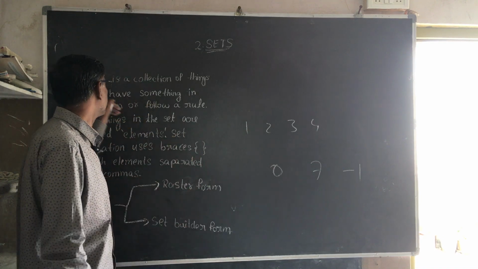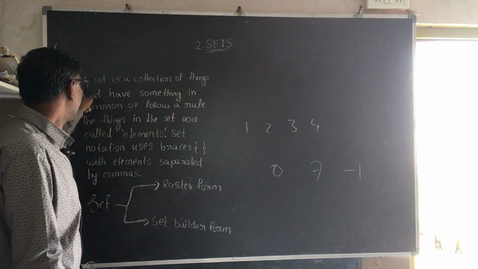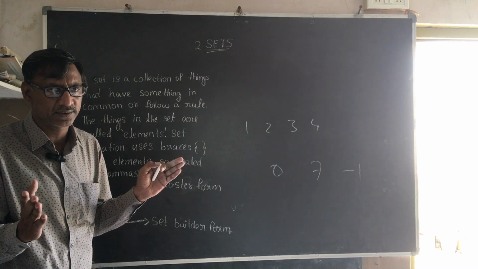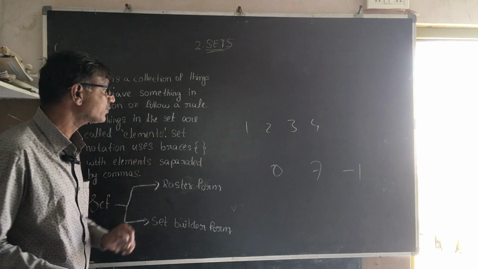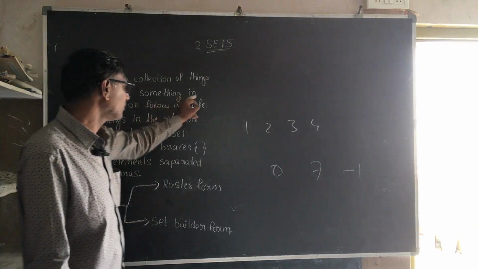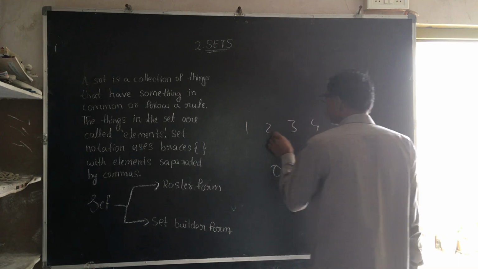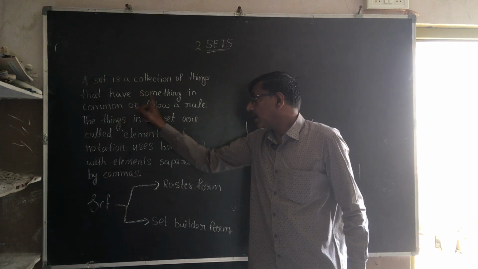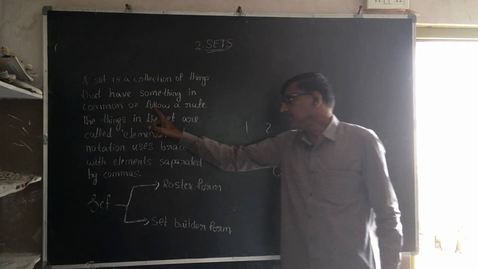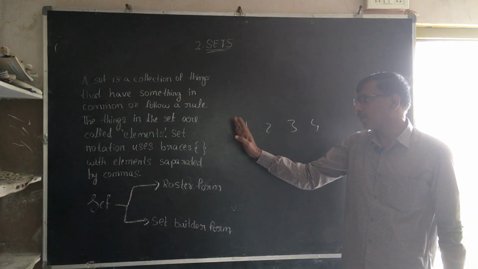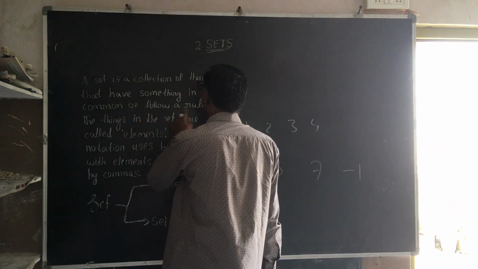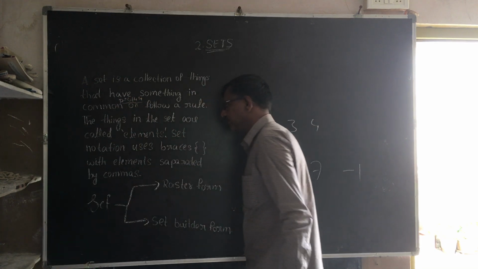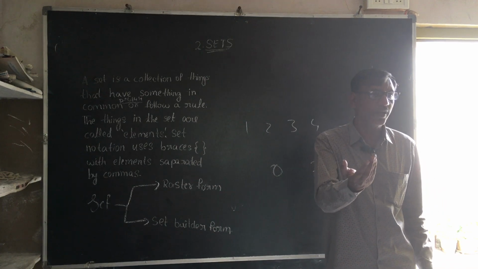So here I would like to write the same definition. A set is a collection of things. A group of things is a set here, okay? A collection of things that have something common, just like this 1, 2, 3, 4. They have a common rule, they follow a common property or follow a rule.